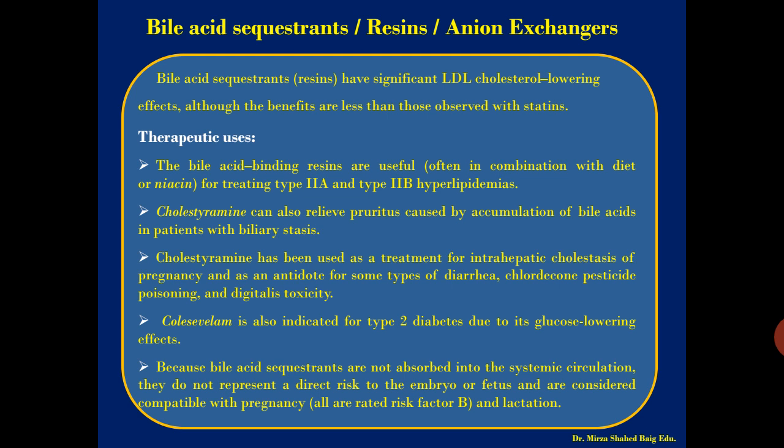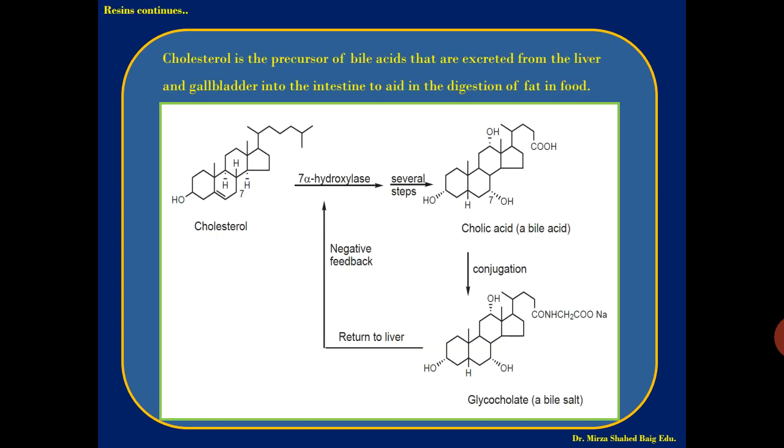They do not have their own effect in the body and are not absorbed into the blood. They remain in the GI tract only, form a chelate complex with the bile acids, and are removed from the body in the feces. So these are good drugs, and we will see the complete mechanism of how they lower the cholesterol.